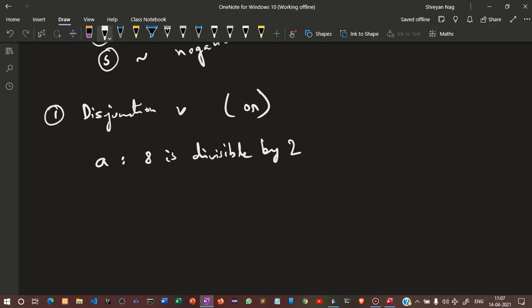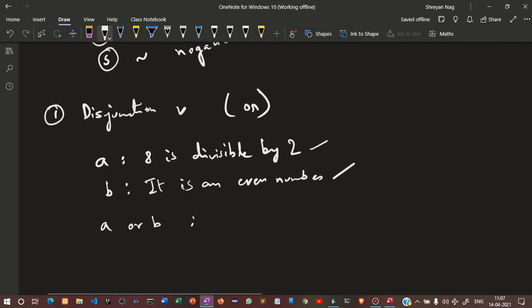B: it is an even number. Now if you write in the propositional logic form, that is A or B, it will be: 8 is divisible by 2, or B, it is an even number, right?